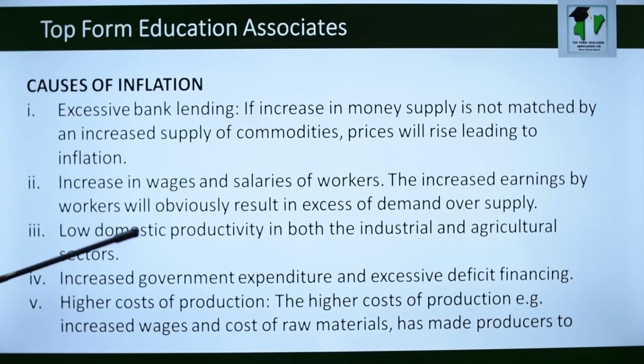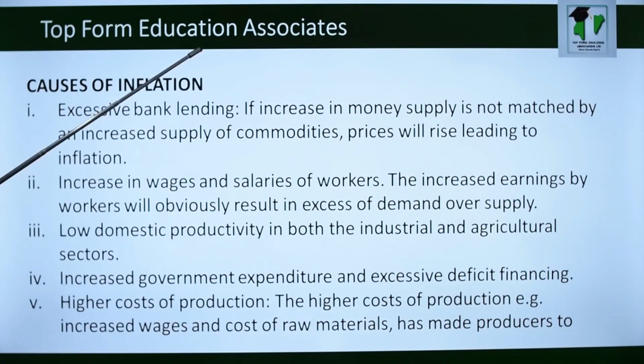Because if the budget is deficit, it means that the government is planning to spend much more money. The expenditure is going to be more than the income. How does the government make up the deficit? Government continues to borrow internally and externally from individual governments, even from world institutions like the IMF and World Bank, so depleting the country's currency.